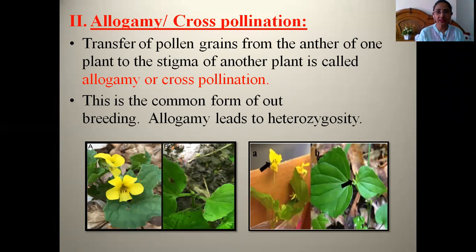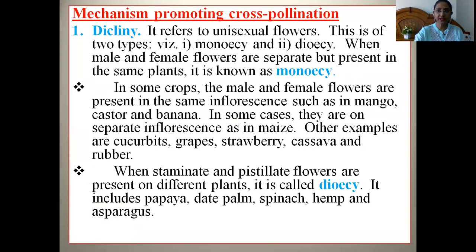This condition is known as cross pollination, and this is one of the common forms of outbreeding, because in cross pollination or allogamy, two different plants are involved which are of different genetic constitution. So the progenies or populations which are produced will have completely different genetic constitution. Allogamy also leads to heterozygosity, like we have seen autogamy leads to homozygosity, whereas allogamy leads to heterozygosity among the population. Now we will see the different types of mechanisms that promote cross pollination.